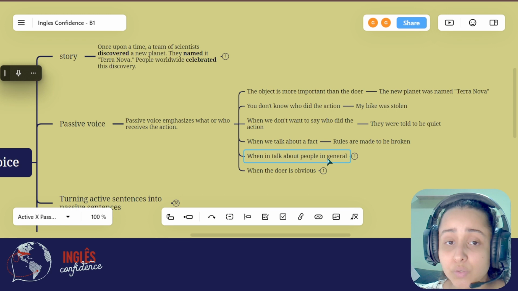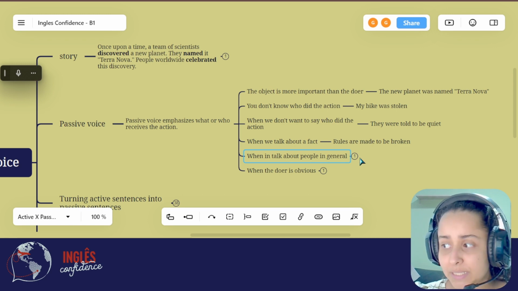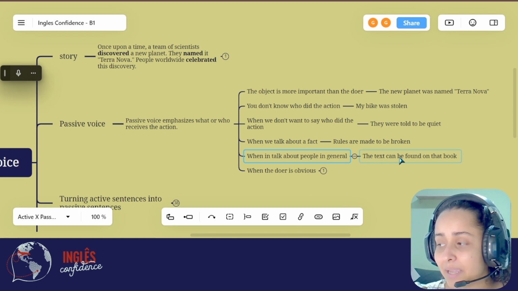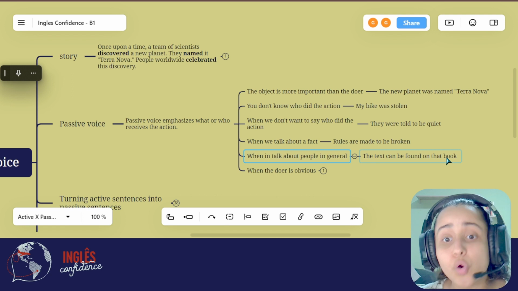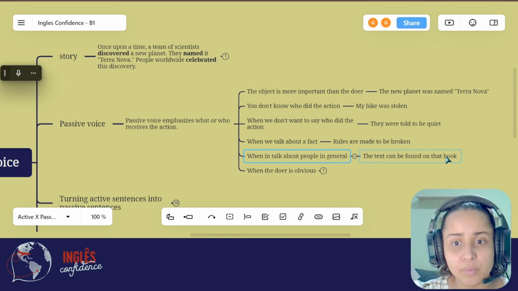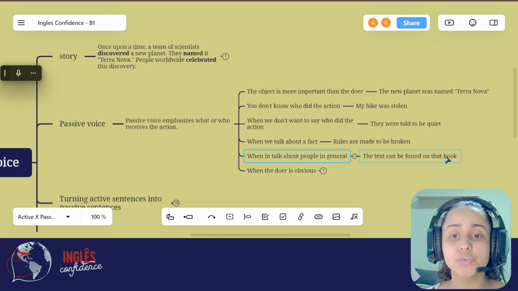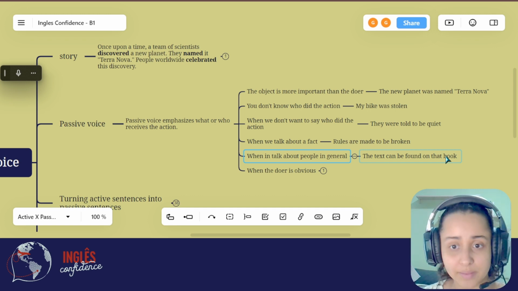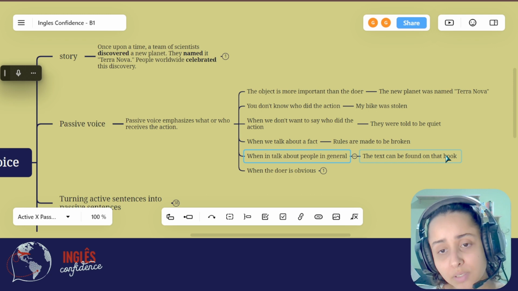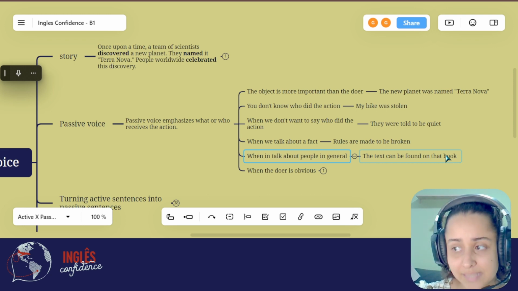And also, we can use it when we talk about people in general. For example, the text can be found in that book. The text can be found in that book. Who can find the text? People in general. So I don't need to tell you who can find it because it's obvious. It's like everybody who looks in the book can find the text.